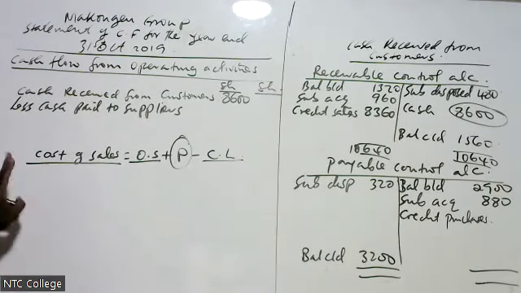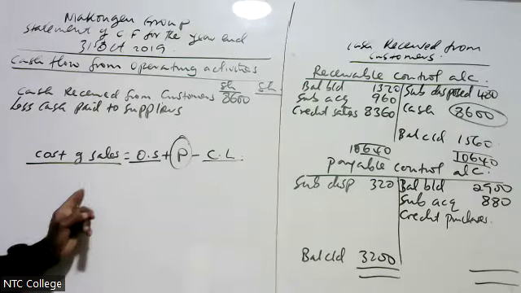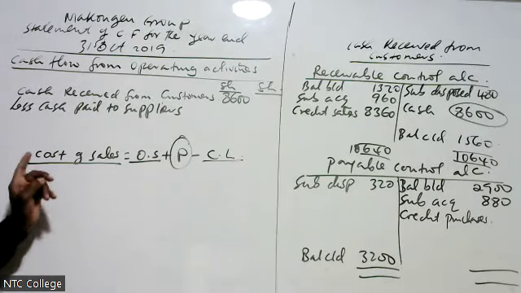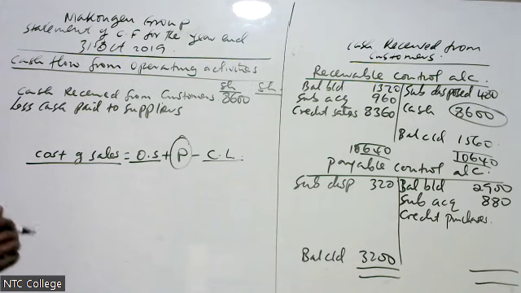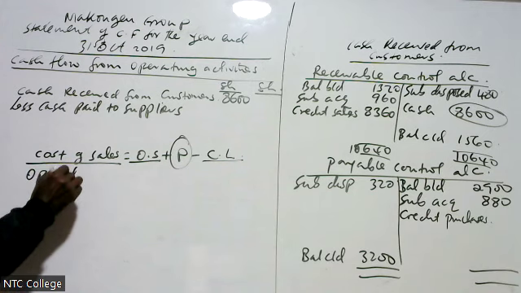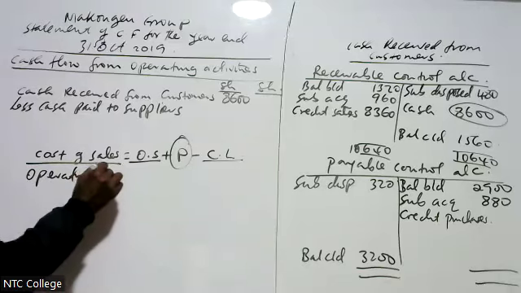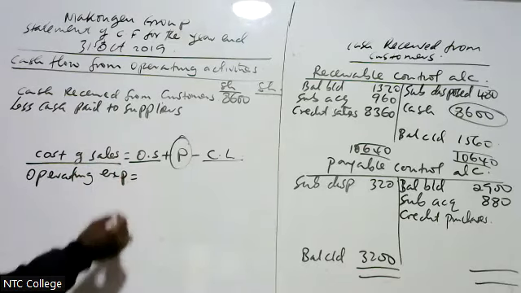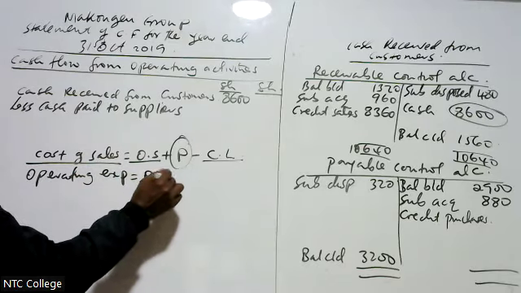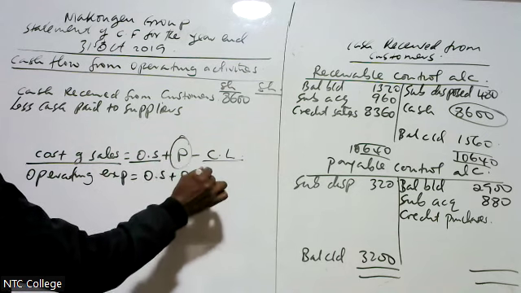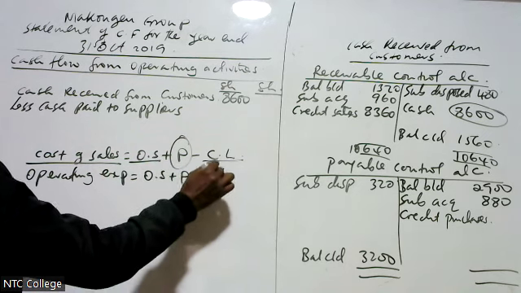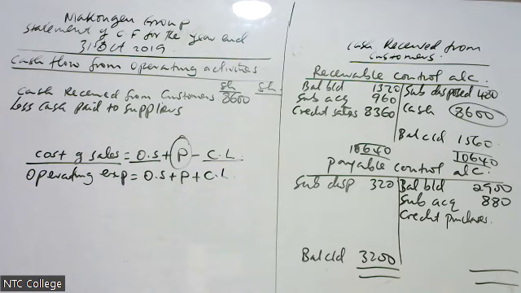Okay, let's do this. Now, we want to get our purchases. Examiner gave us in this question operating expenses. Operating expenses equals to opening stock plus P plus closing what? Inventory.